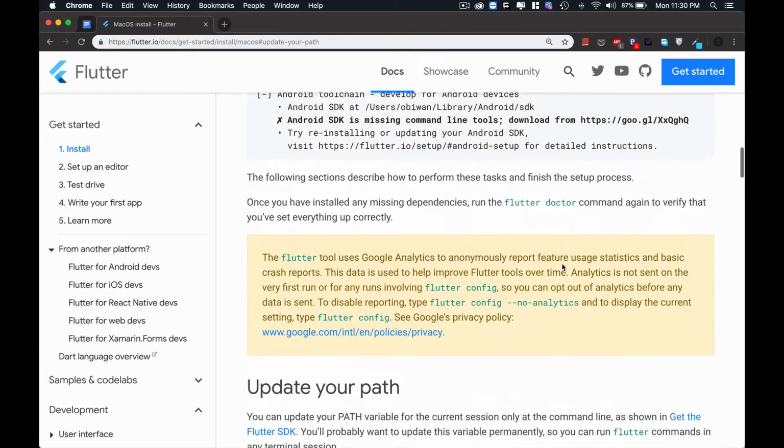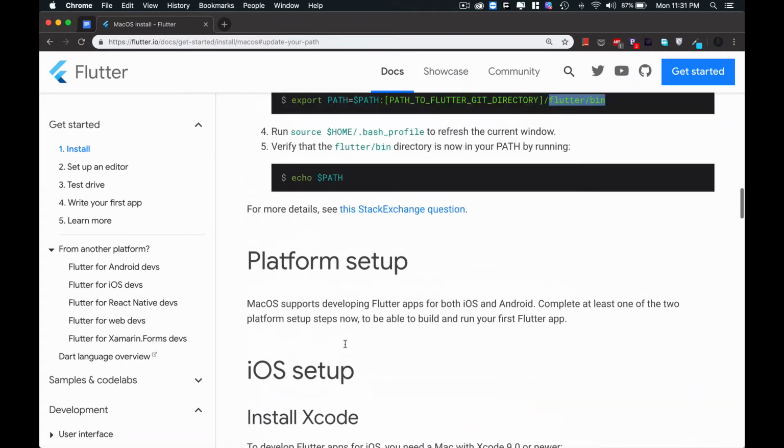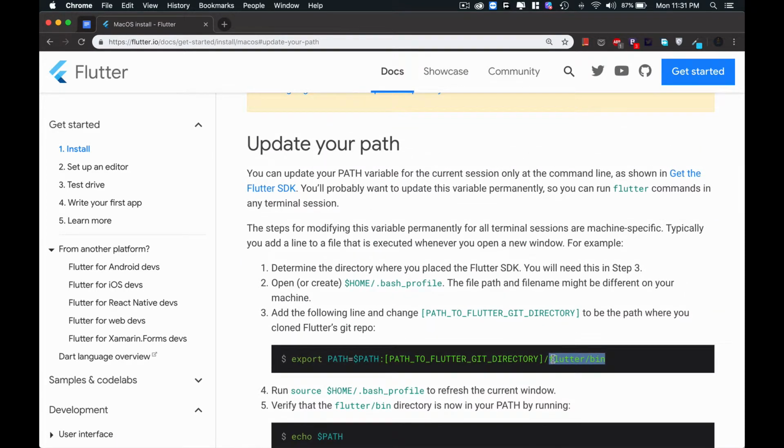When you extract this zip in the library folder, it will extract as flutter, and there is a directory called bin.